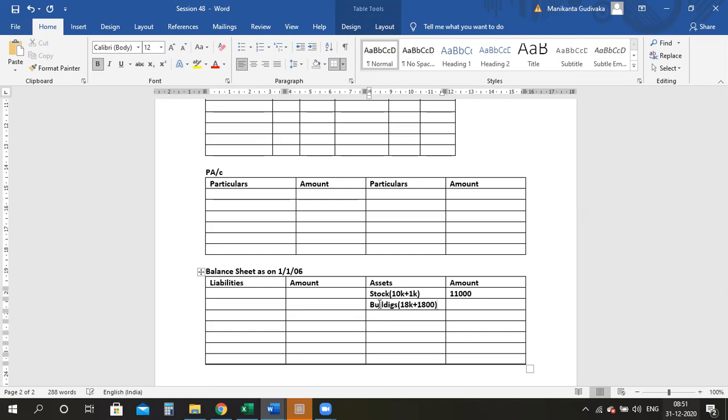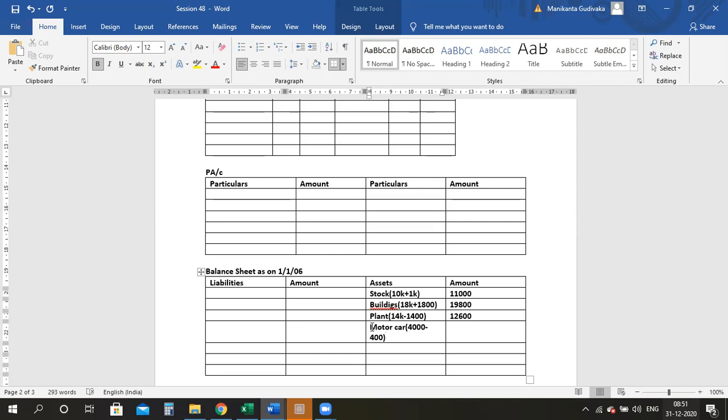That gives me 19,800, right? Then I have my plant which has been depreciated. Earlier it was 14,000 minus 1,400 gives me 12,600, right? Then I have my motor car, which was 4,000. I depreciated by 400. Therefore, this will give me 3,600, right?